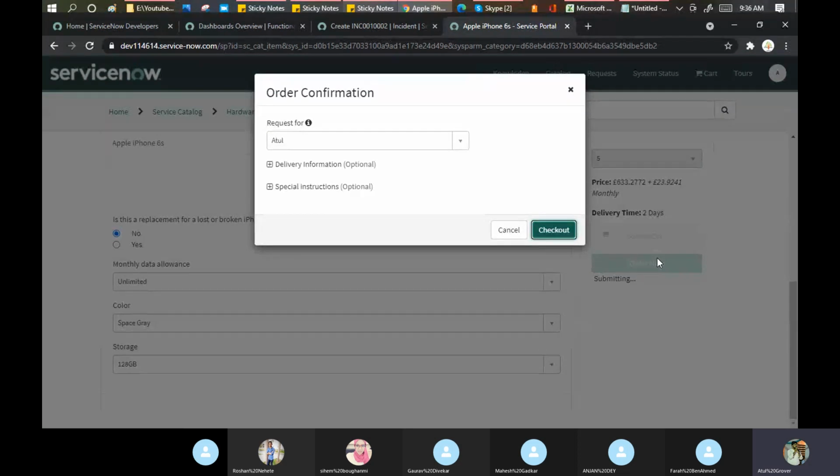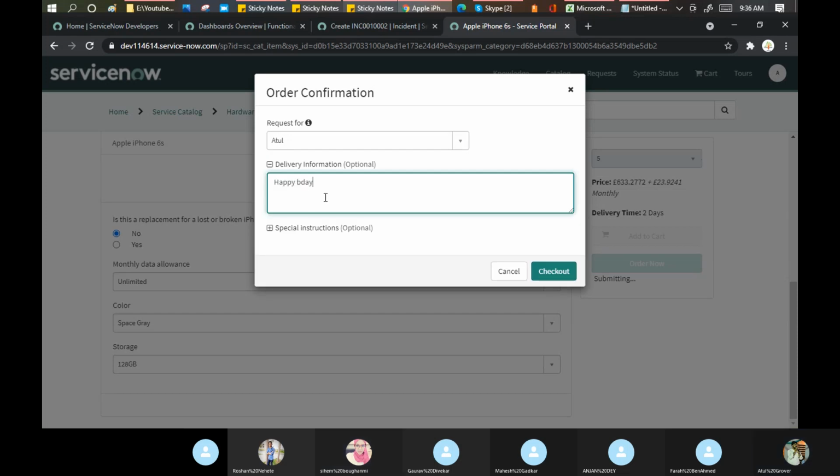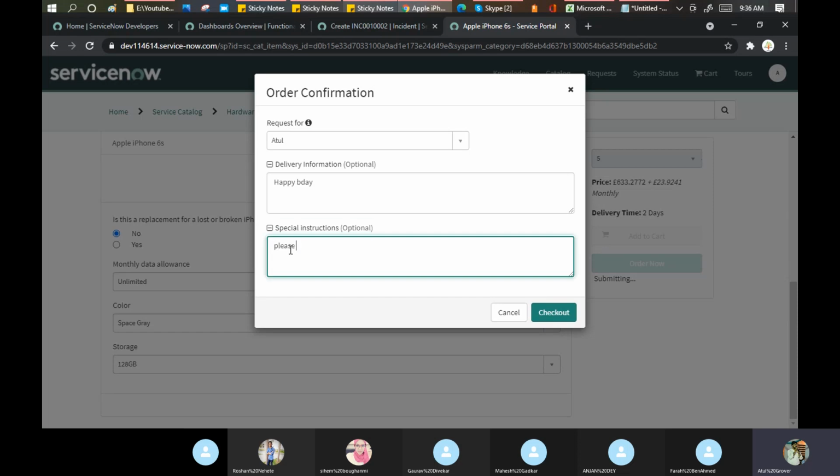So I'll tell you how in IT we work specifically. This is asking whether you want to request for yourself or someone else. Suppose Anjan wants to order for us, so he can put my name. Okay, it should go to Atul. If you want to put any delivery information, like happy birthday, special instructions, please pack with red color paper. Okay, and click on checkout. It means I am ordering this thing now.